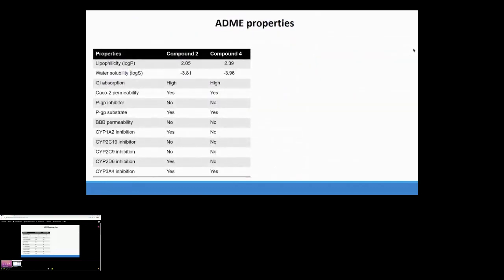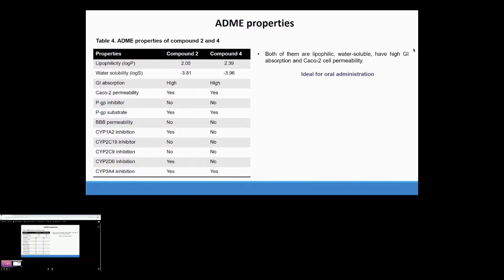Now, regarding ADMET properties, we can see that both compounds have positive values of log P, which represents that these are lipophilic. Log S values are between -4 and -2, which indicates water solubility. They also have high gastrointestinal absorption and Caco-2 permeability. These properties are ideal for drugs that will be orally administered.